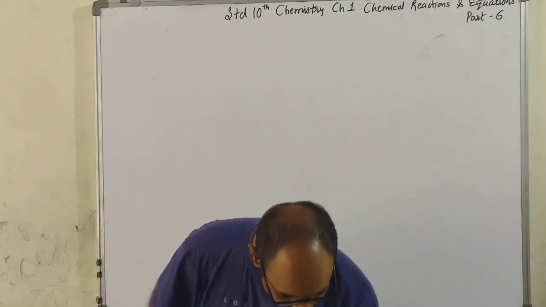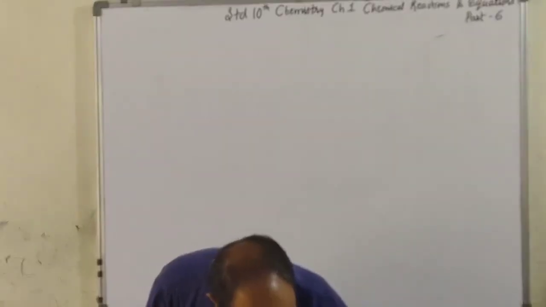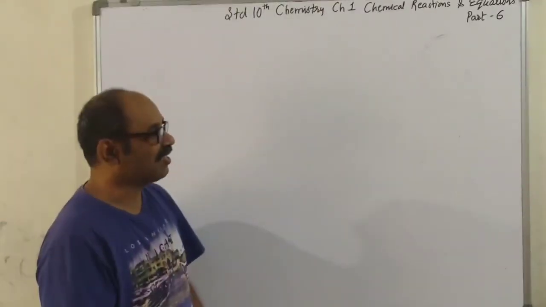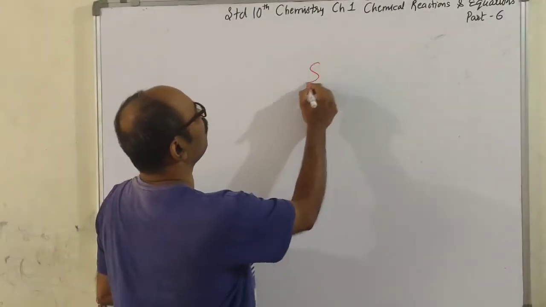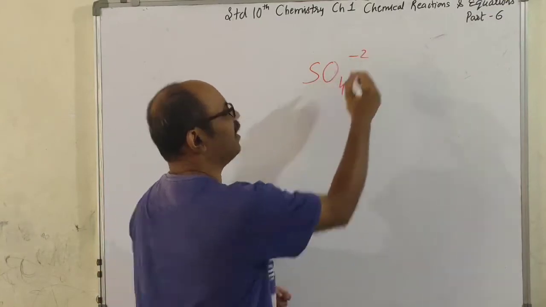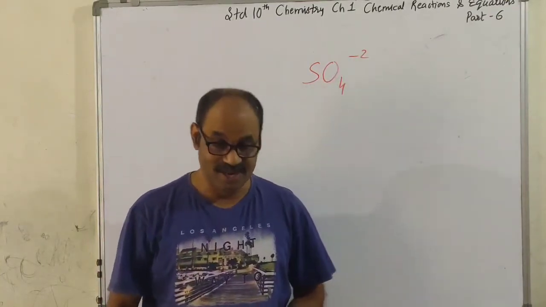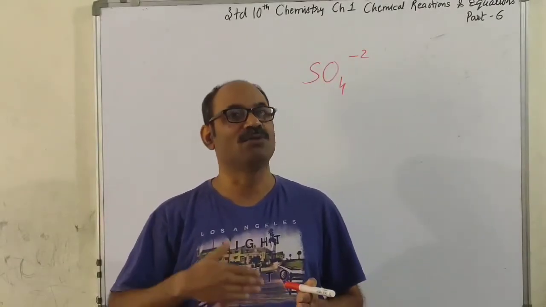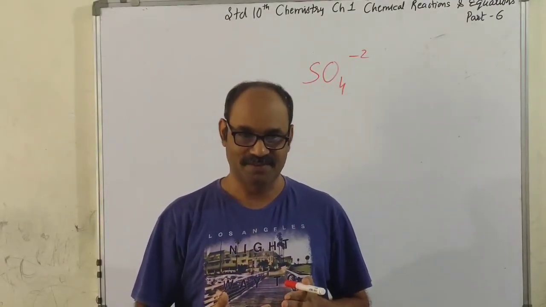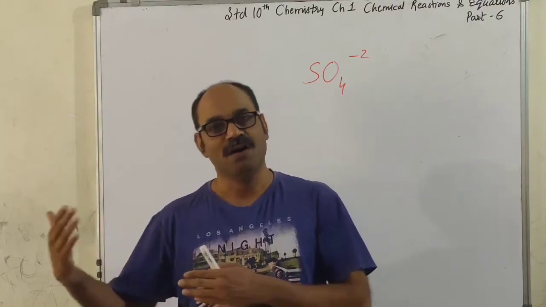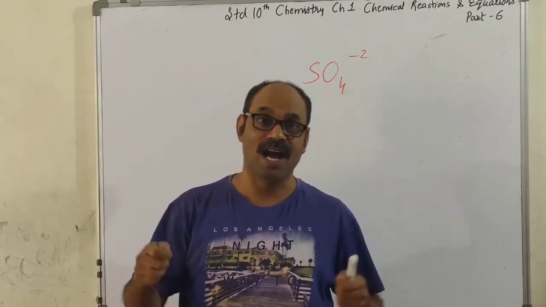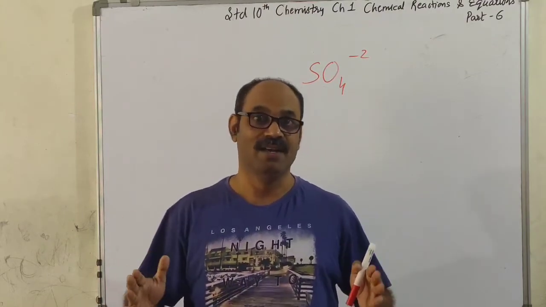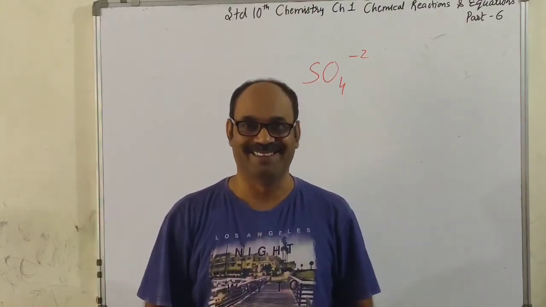Now, one of the students asked about the formation of the sulfate ion. Let me tell you, if you have learned how to ride a bicycle or a bike, or drive a four-wheeler, that doesn't mean you are now ready for flying an aeroplane.